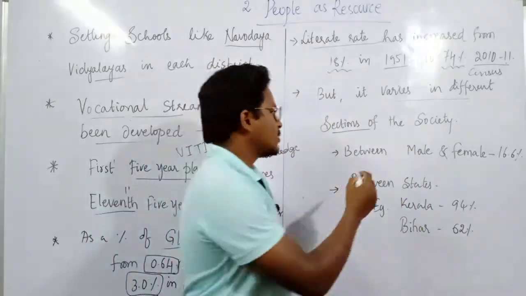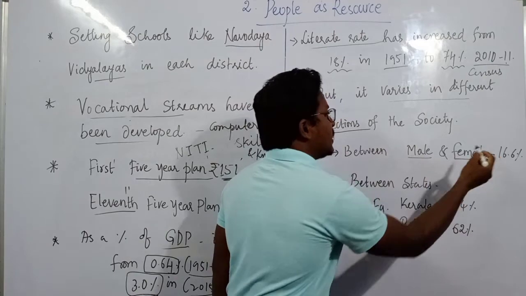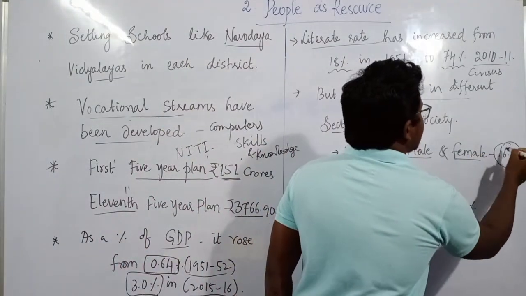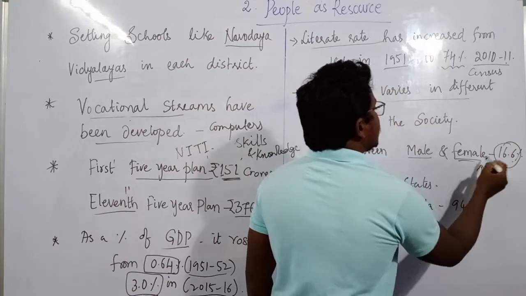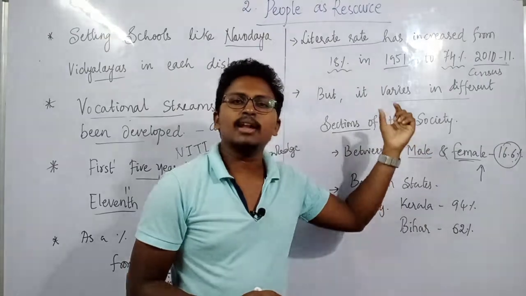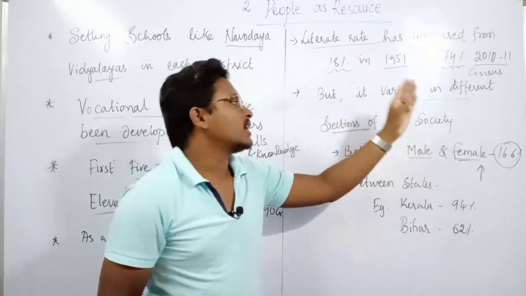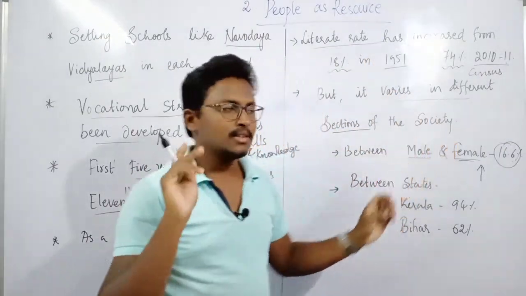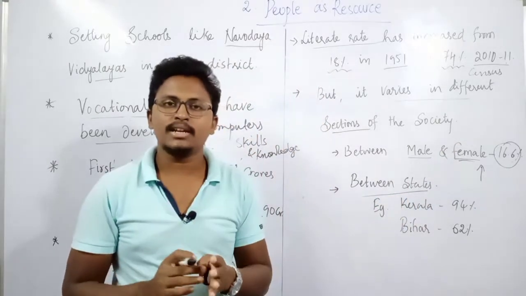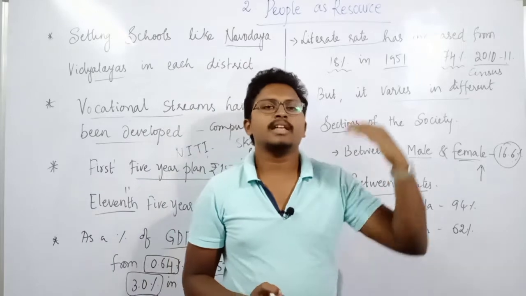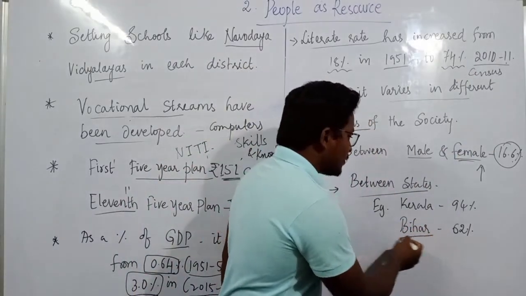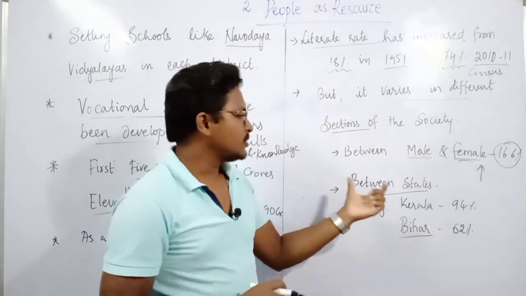For example, take male and female. Here the male literacy rate is somewhere around 16.6% more than the female literacy rate. That means male literacy levels are much higher compared to female literacy rates. Then the next thing is between the states also. There are some states where the literacy rate is very high, and there are some states where the literacy rate is very low. For example, take Kerala.